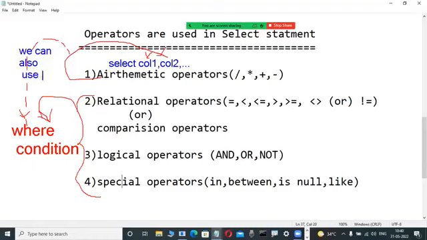Arithmetic operators are possible in a where clause, and I will tell you in which case. But except arithmetic operators, all other operators are used in a where condition only. Arithmetic operators are used after select, with a number of columns and commas. Yes, here we can also use arithmetic operators in a where clause.